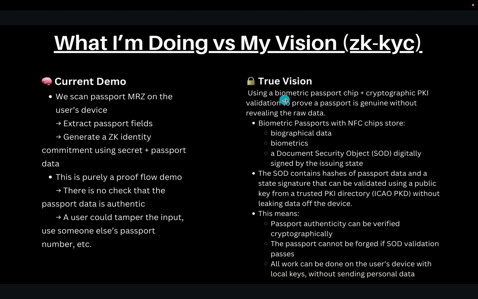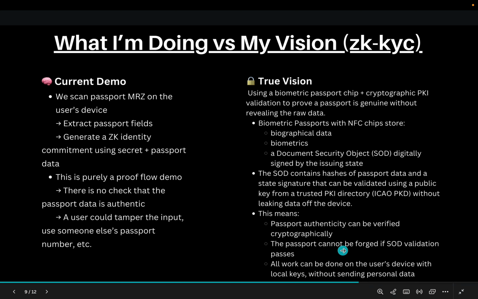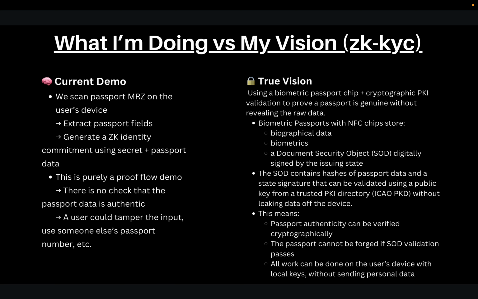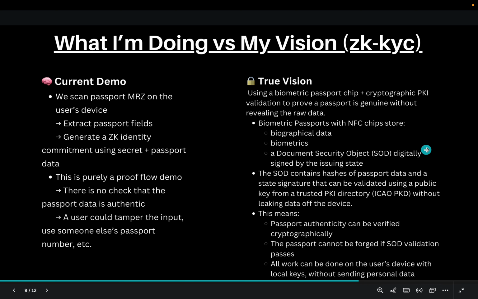A user could tamper with the input, use someone else's passport number, etc. The true vision is to use a biometric passport, using the biometric passport chip plus cryptographic PKI validation to prove a passport is genuine without revealing the raw data. Biometric passports with NFC chips store biographical data, biometrics, and a document security object (SOD) digitally signed by the issuing state. The SOD contains hashes of passport data and a state signature that can be validated using a public key from a trusted PKI directory without leaking data off the device. This means passport authenticity can be verified cryptographically, and the passport cannot be forged if SOD validation passes. All work can be done on the user's device with local keys without sending personal data.